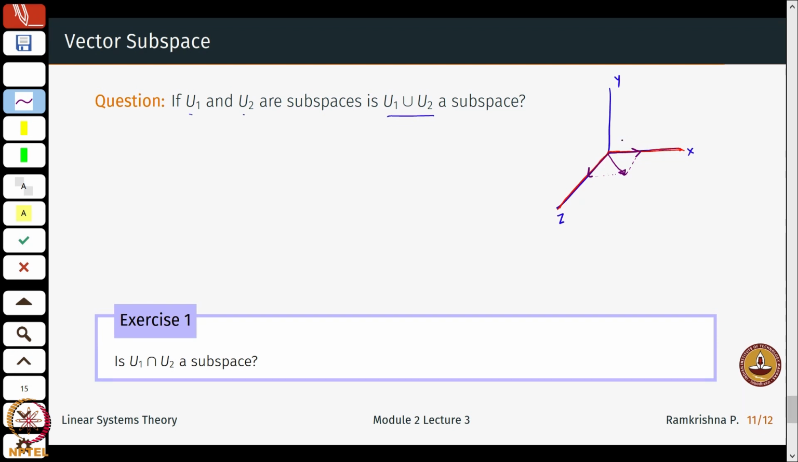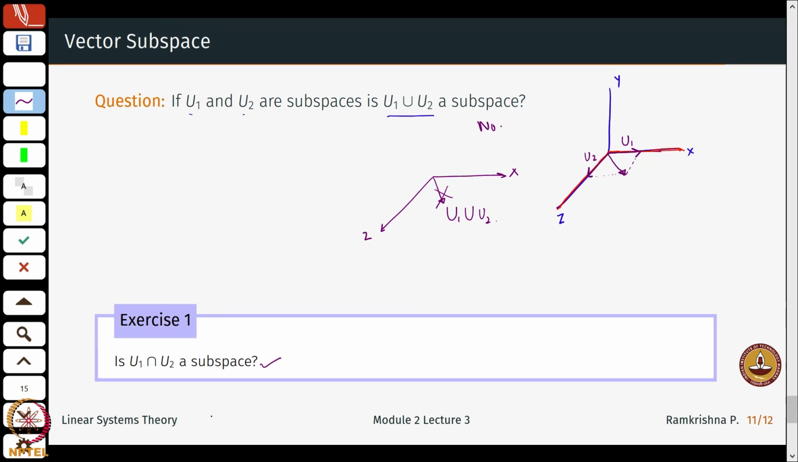So, let me call this U1 and let me call this U2, and the union is just these two straight lines, right. I am not talking of the span of this, I am just saying that the union of U1 and U2 is just these two lines here, one along the x axis and one along the z axis, x and z, there is no y component. Whereas this vector, which is the result of adding these two vectors, is not in the union of these two. Therefore, is U1 union U2 a subspace? Well, the answer is no, and this is a counter example to that. This is easier to show, so I will leave the proof for you.